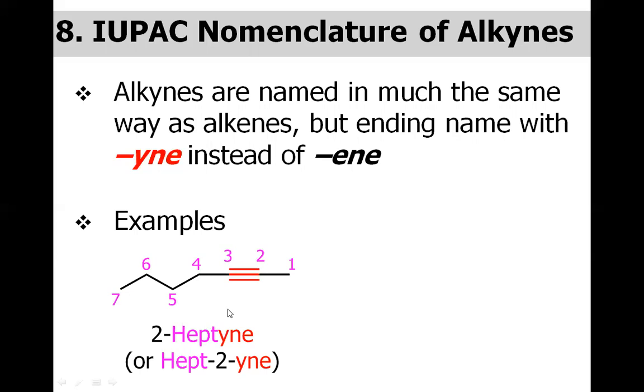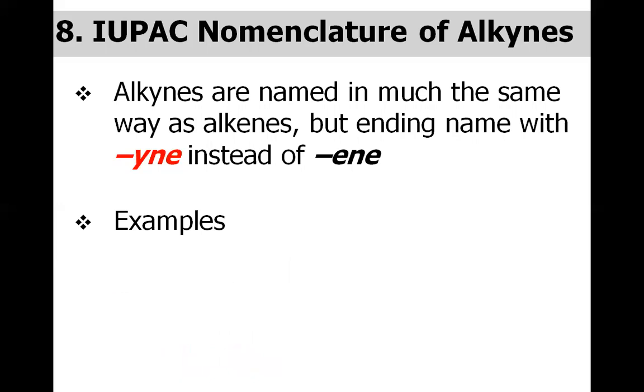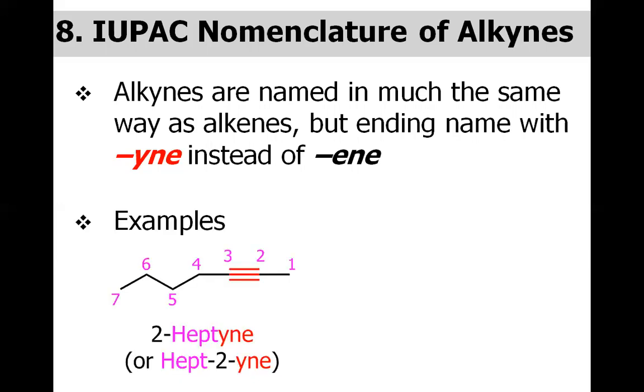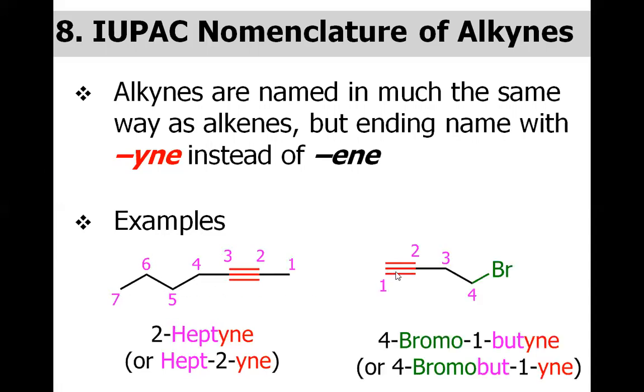Consider this example. We have total 7 carbons, so it's heptane, but we have a triple bond, so it's not heptane, it's heptyne. We will have to consider this carbon as one. So the triple bond should get the lowest number position. So it's 2 heptyne, not 5 heptyne, because if you count from here, it will be 5 heptyne. More examples again: there are 4 carbons, and the triple bond is at first position, so it's called 4 bromo 1 butyne, because B of bromo comes prior to B of butyne.